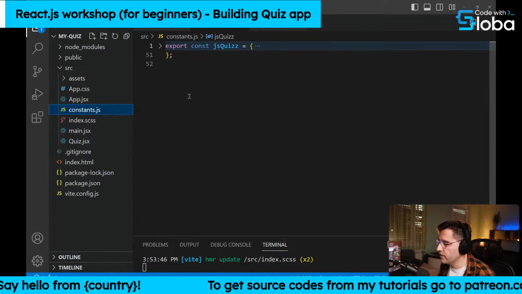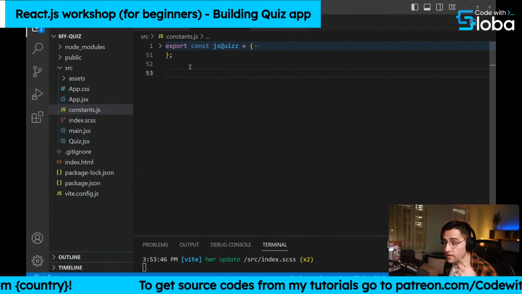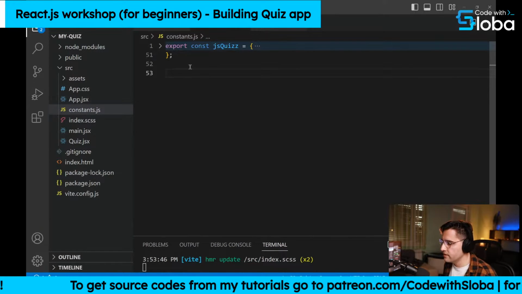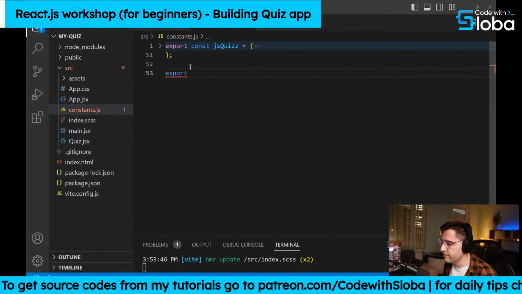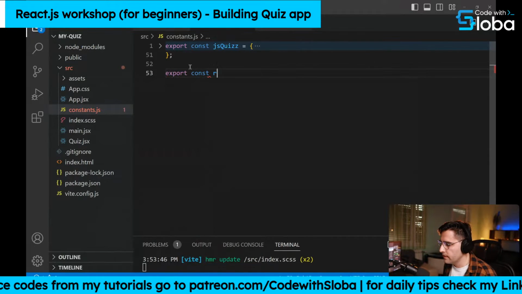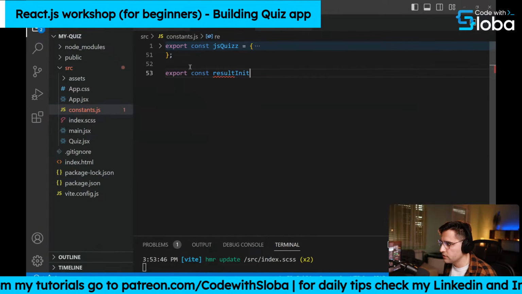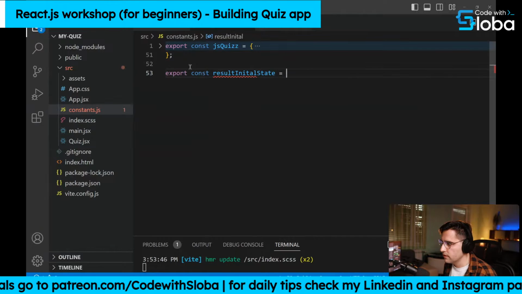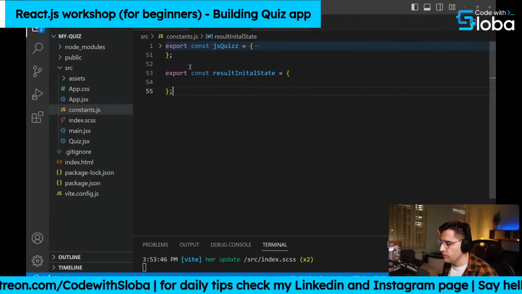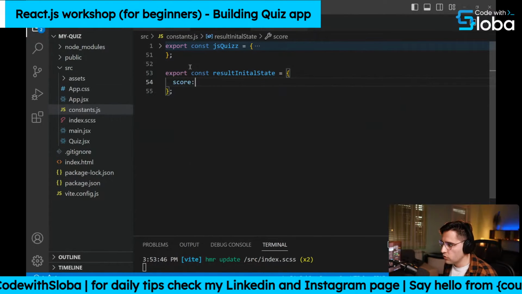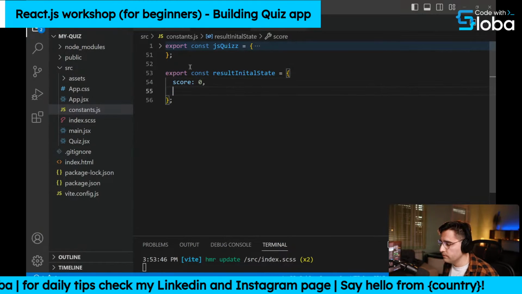So here, let's create a new object because we're going to reset the state at the end. So that's why we can reuse this definition. So export const, and let's call it result initial state, like so. So what we want to set here, we want to set the score. So the initial state of the score is going to be 0.